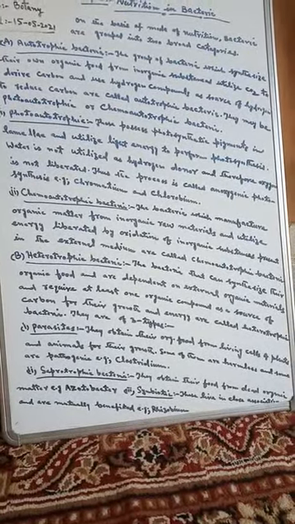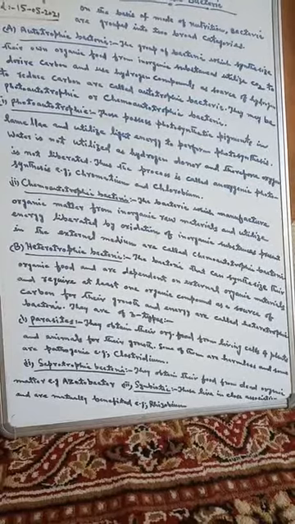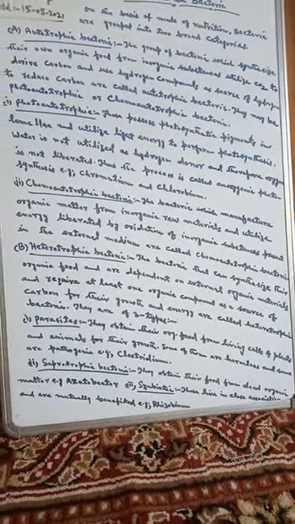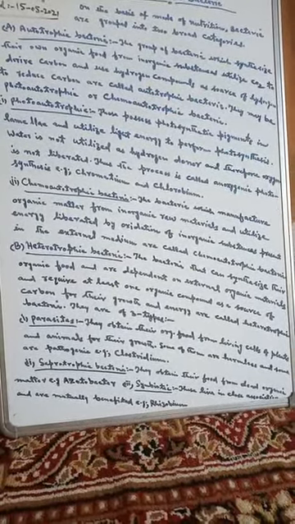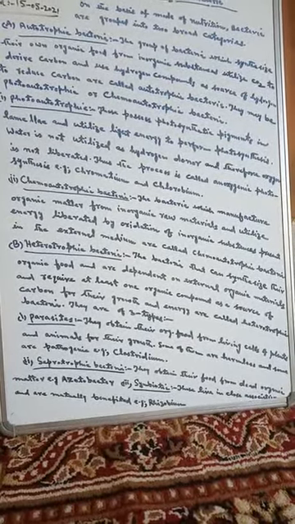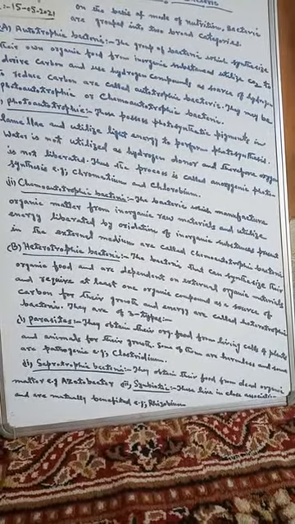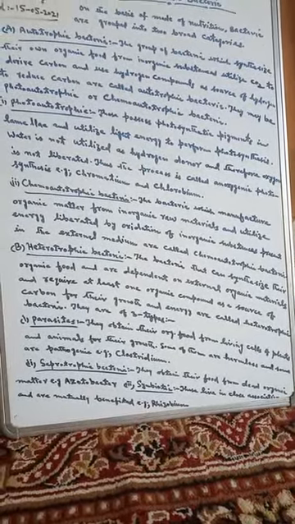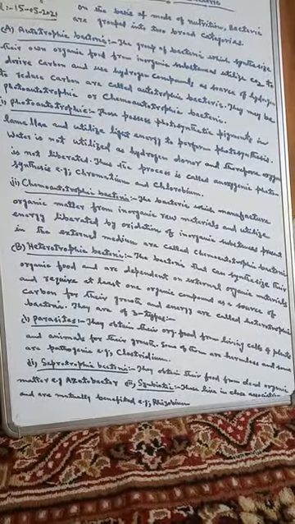So these are the types of bacteria which are dependent on external materials and require at least one organic compound as a source of carbon for their growth and energy. So these are the heterotrophic bacteria.